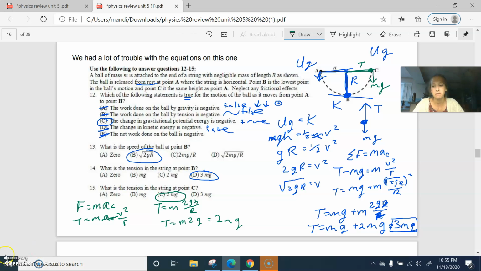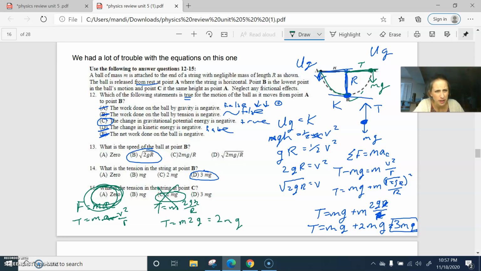Let me check the answer key. Okay, the answer key says the answer is 0. Why is the tension at point C 0? Is it a pendulum or like whipping it around? Okay, if it's a pendulum that's literally going like woohoo, woohoo, woohoo, then yeah, tension here is 0 because it's about to fall back down again.